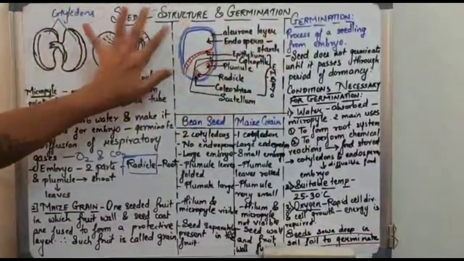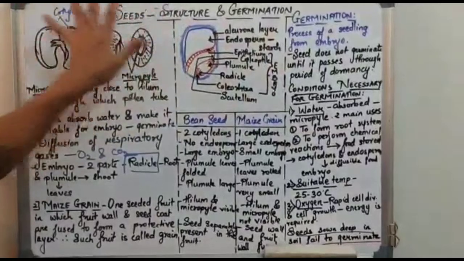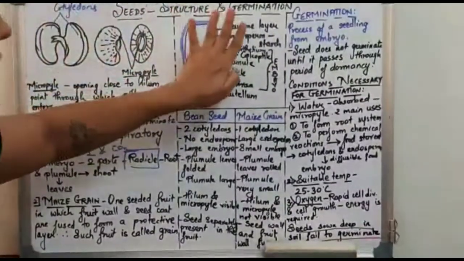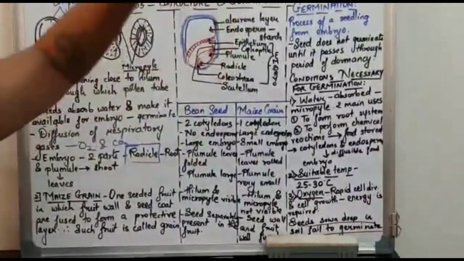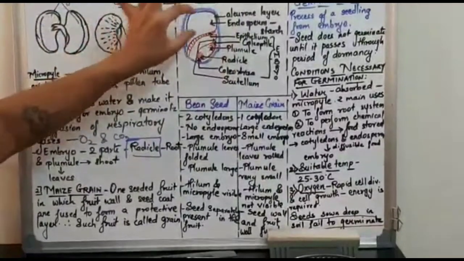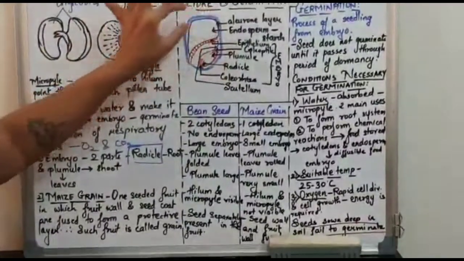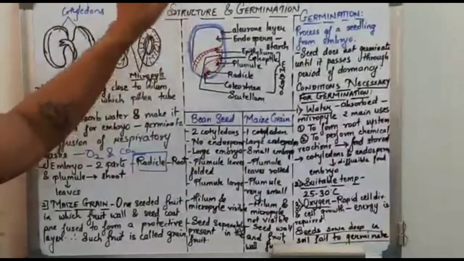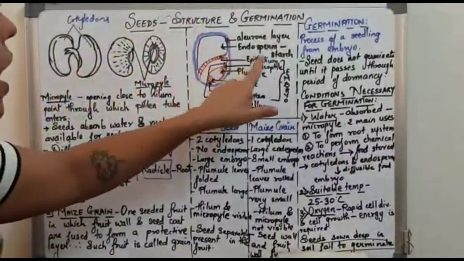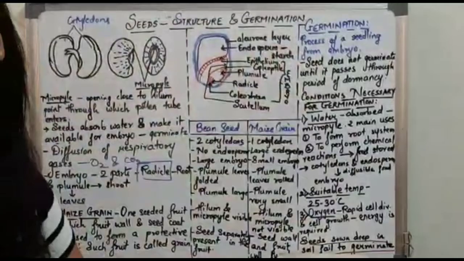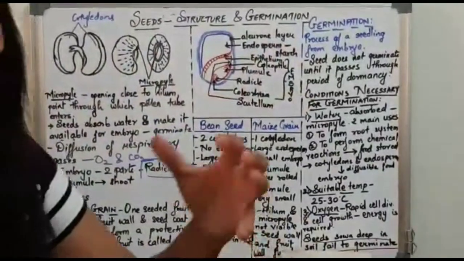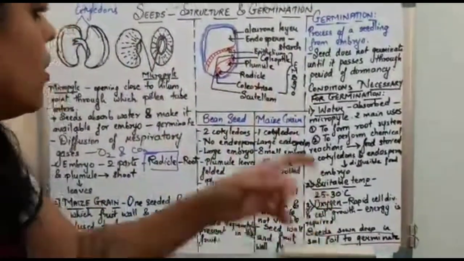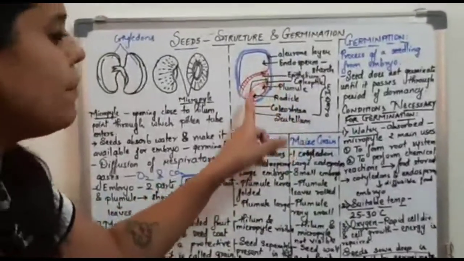You could not see any endosperm in the bean seed, but in the maize grain, clearly half of the seed is showing the endosperm part. This endosperm is highly rich in starch, which means it is going to supply food to the developing embryo.